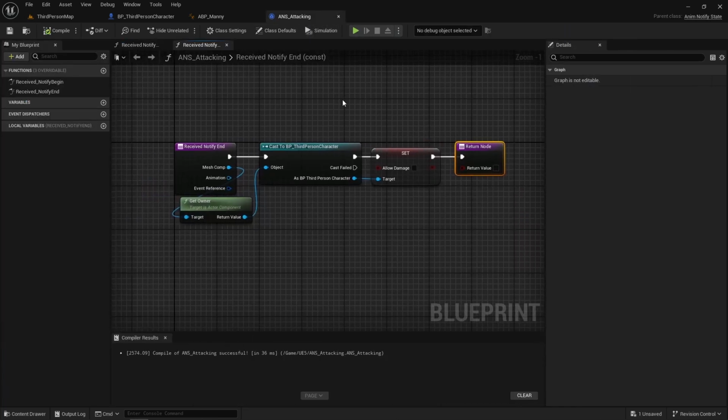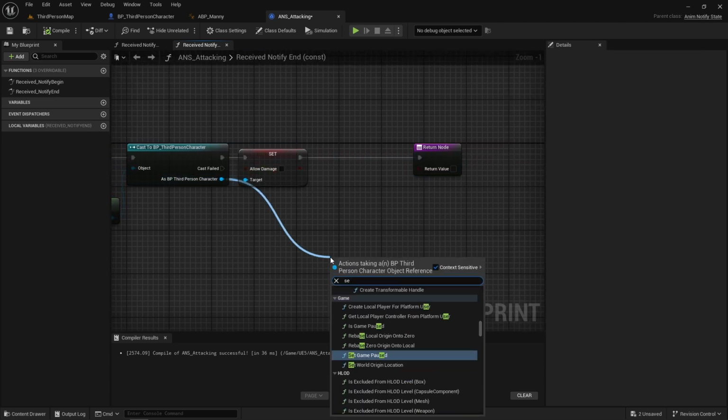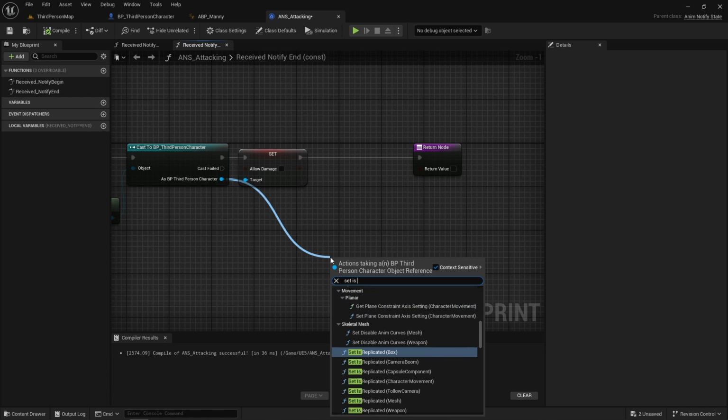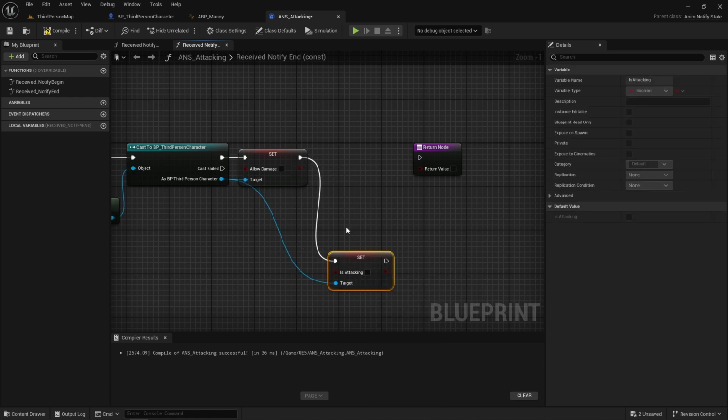Really quickly, we can jump back into our animation notify state, attacking, and on the end notify, we can get out our is attacking and set that to false as well. This will stop a problem from occurring later on.